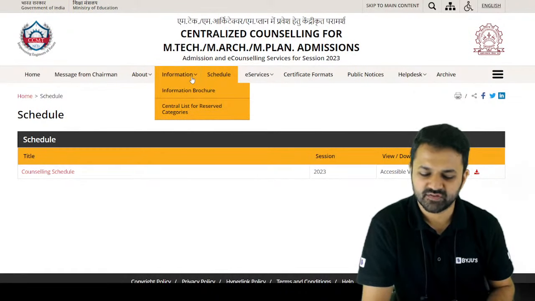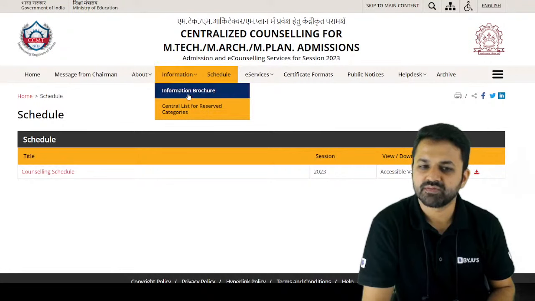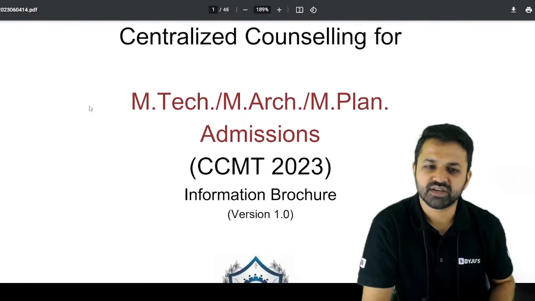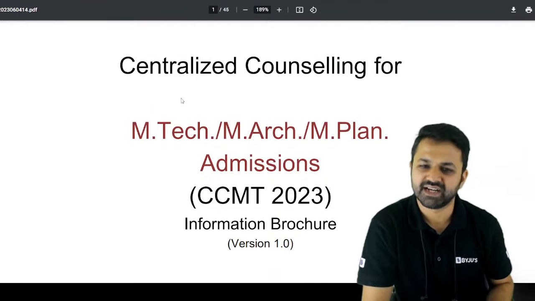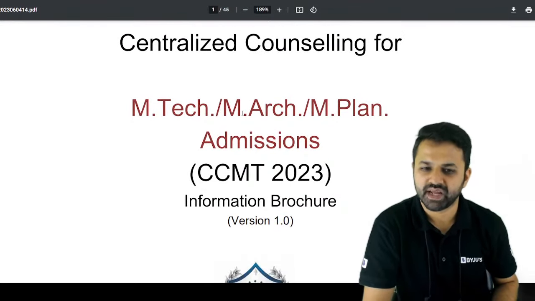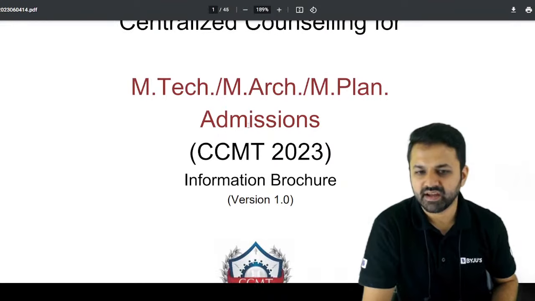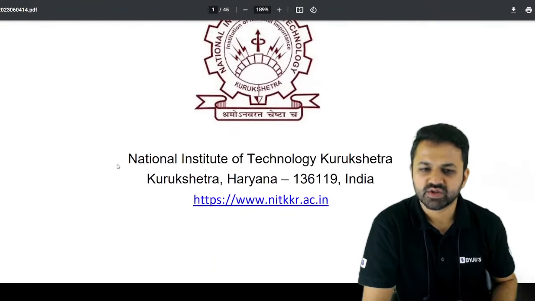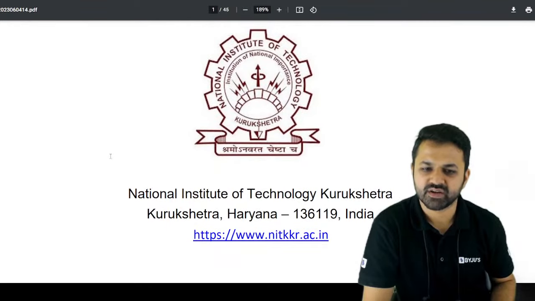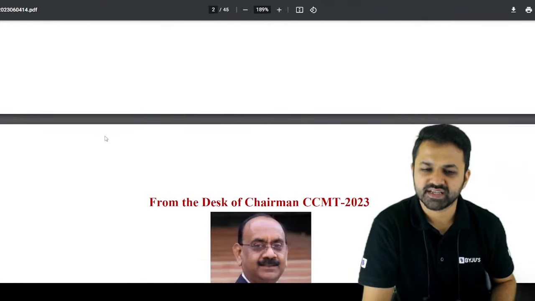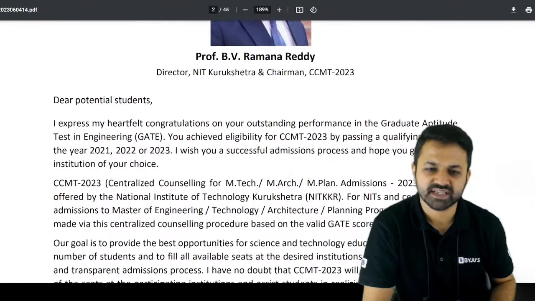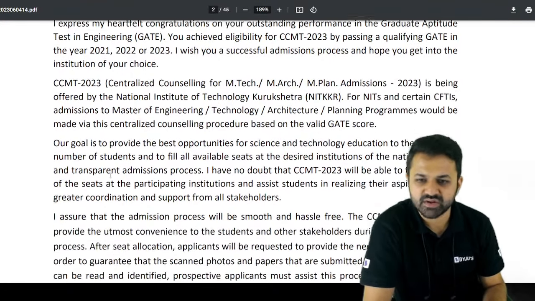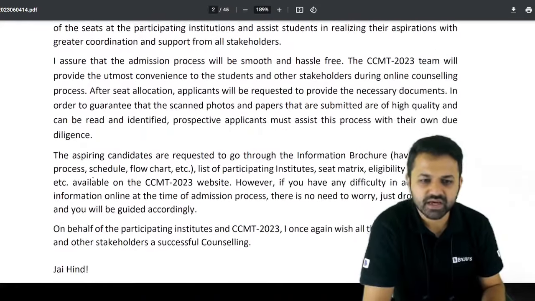On the left hand side of the schedule, you will get the information brochure, and when you click on this, you will be forwarded to this particular PDF, which is the Centralized Counseling for MTech, MArch, and MPlan admission, CCMT information brochure version 1. That is coordinated by NIT Kurukshetra this time. Previously it was NIT Hamirpur, but here it is clearly written NIT Kurukshetra.